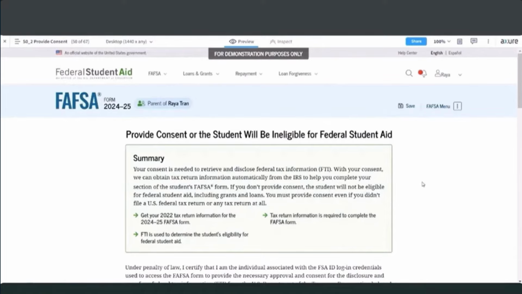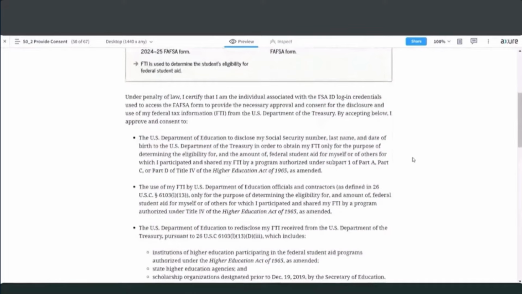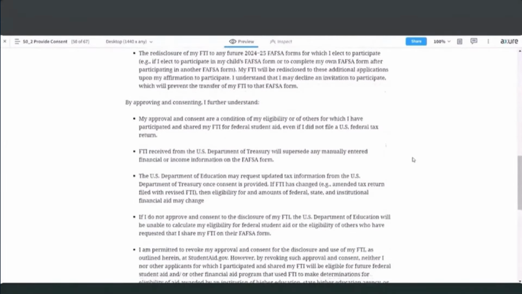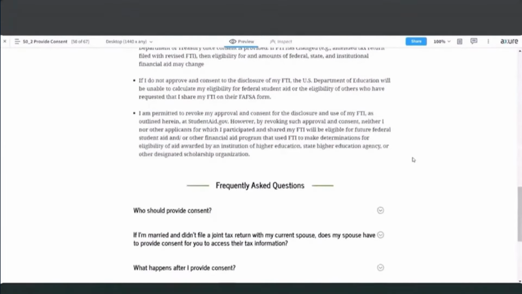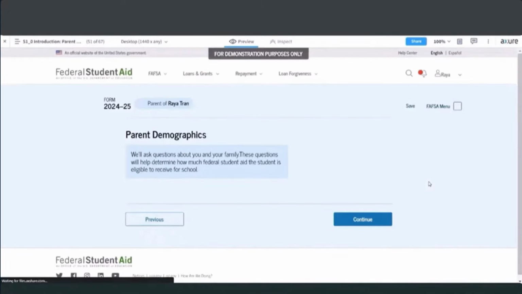From here, this is where we are capturing the consent for the parent. So there's the summary information at the top, just like we had for the student, and then there's the text below that explains what the consent means, what they are agreeing to by providing consent for their information to be pulled from the IRS, and at the bottom, some frequently asked questions related to the consent process. So in this instance, I'm going to choose to approve and move forward by providing my consent on Raya's FAFSA